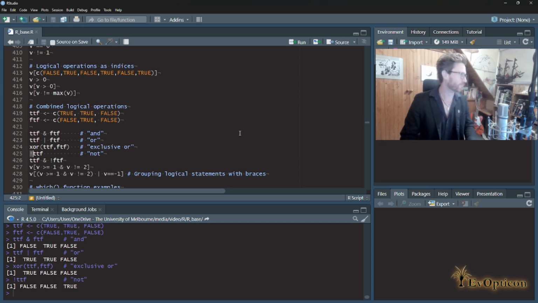Okay, the next one includes this bang operator again, and as we said, the bang operator generally means something along the lines of not. So what happens when we apply that to a logical vector? Well, it's going to just do the thing where it reverses the truth values. True becomes false, false becomes true, and it's one of those things, like a guilty person, and you ask, were you at the White House on the night of November the 8th? And they say, well, I wasn't not away from anywhere other than the White, and they're just reversing the truth values as many times as they can by effectively using a whole lot of verbal not operators. So this one will take not true, true, false, will give me false, false, true, and it does.